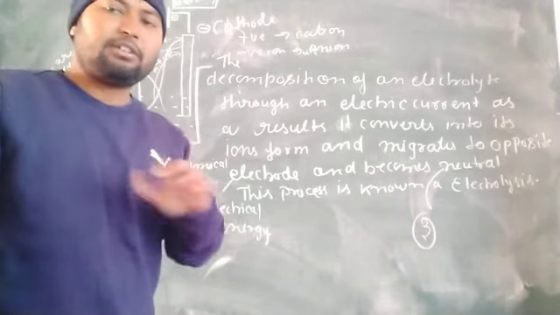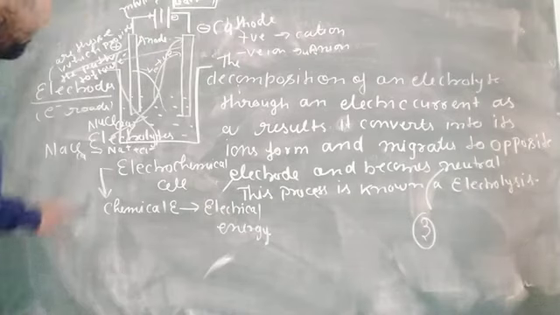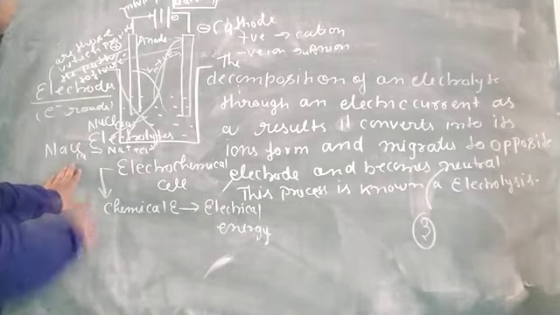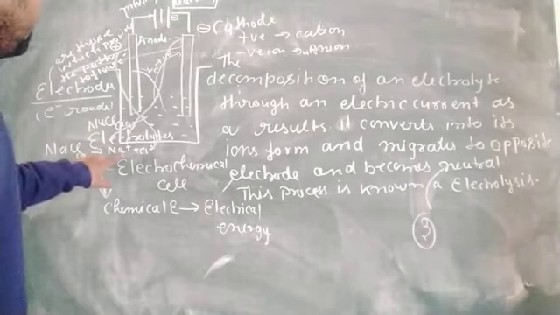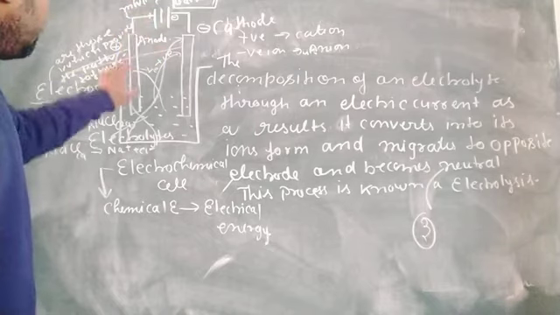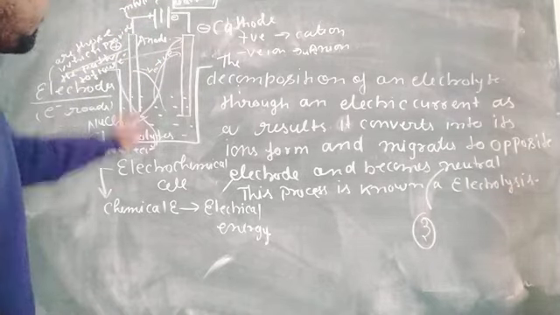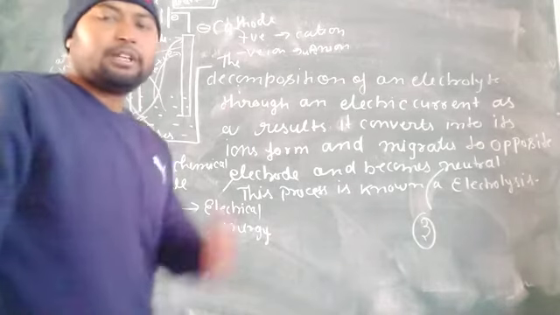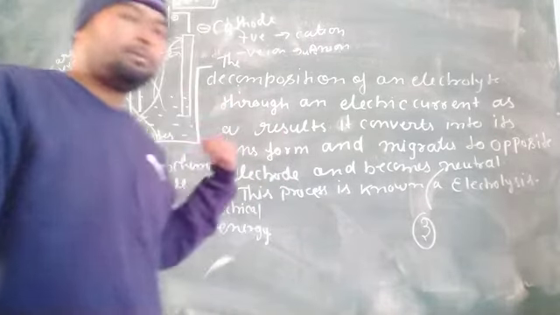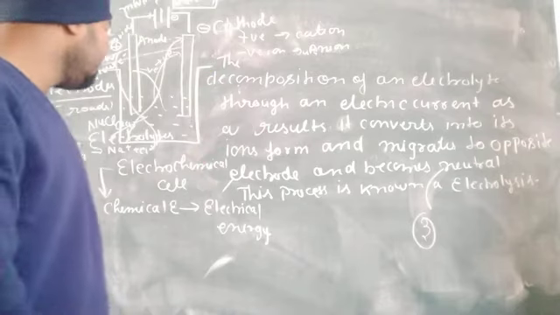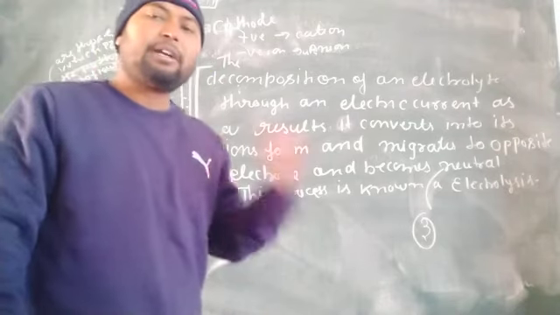This is not in your syllabus, so it is only for understanding. Positive ions go to the negative side, and negative ions go to the positive side, and they become neutral. Sodium loses its positive charge, and chlorine loses its negative charge and becomes neutral.